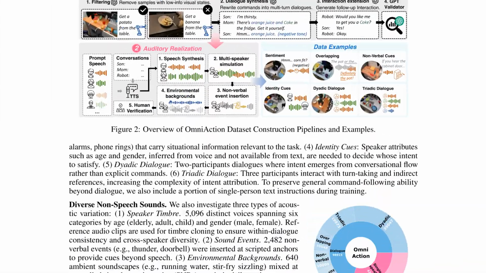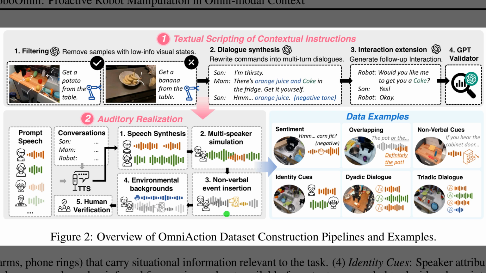So, Figure 2 shows how OmniAction is synthesized, turning plain commands into contextual dialogues, rendering audio, and packaging examples for training. The top band outlines textual scripting, which filters scenes, rewrites commands into multi-turn dialogue, extends interactions, and runs a validator. The middle band depicts auditory realization, with speech synthesis, multi-speaker simulation, environmental backgrounds, and non-verbal event insertion, followed by human verification. On the right, the examples panel illustrates 6 intent types, including sentiment, overlapping talk, and identity cues.